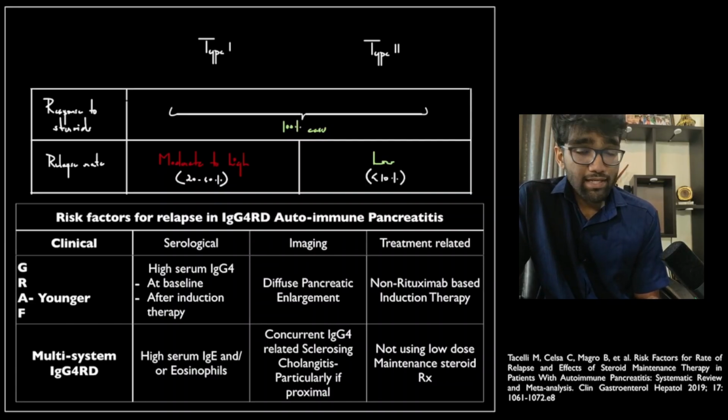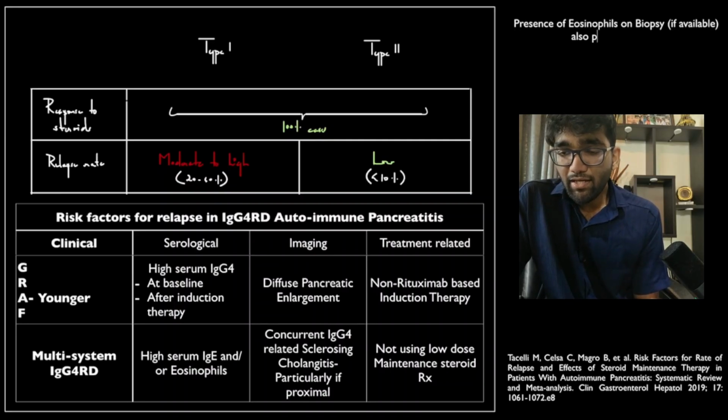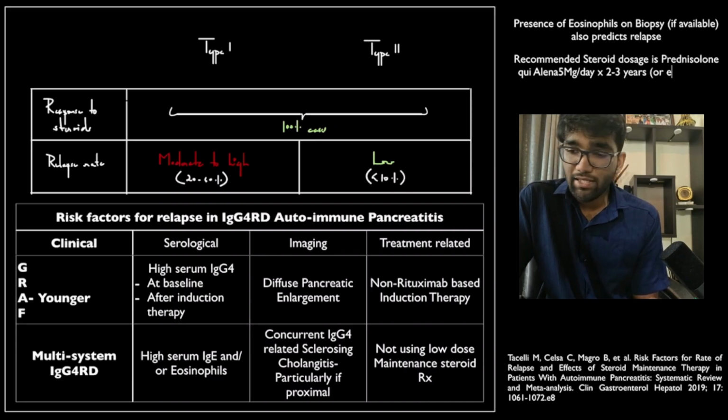And the typical dictum is to continue steroids at low doses, that is 5 mg per day of prednisolone or equivalent, for at least 2 to 3 years. If that is not done, the relapse rates are high. So these are the risk factors in an IgG4 related autoimmune pancreatitis for relapse. Again, on biopsy, presence of eosinophils also predicts relapse. So, like I said, the recommended prednisolone dose is 5 mg per day for 2 to 3 years or equivalent.